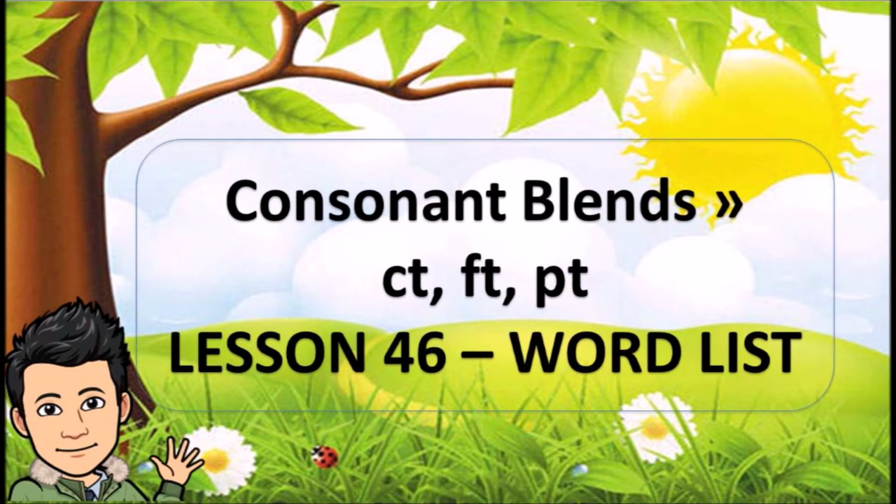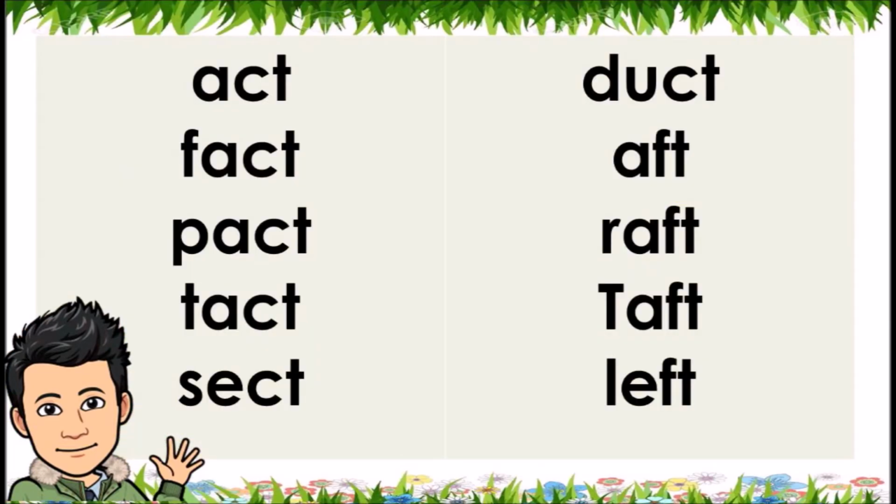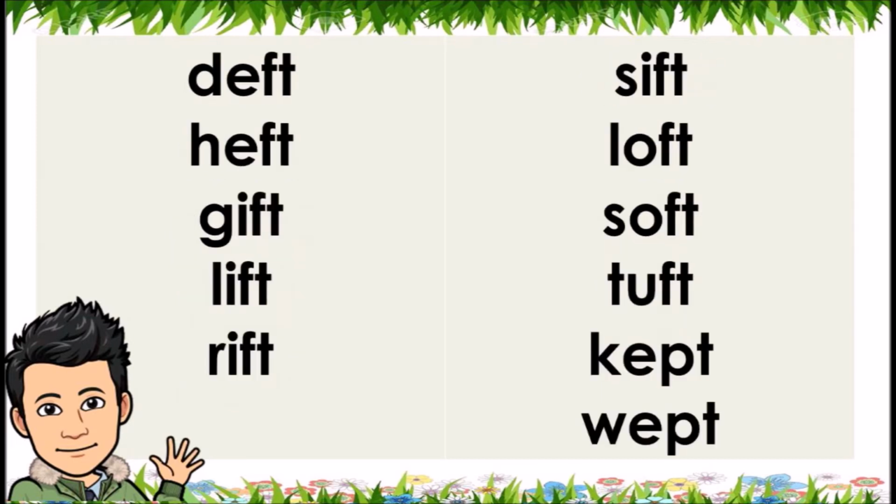Consonant blends CT, FT, PT. Lesson 46, word list. Act, fact, pact, tact, sect, duct, aft, raft, taft, left, deft, heft, gift, lift, rift, sift, loft, soft, tuft, kept, wept.